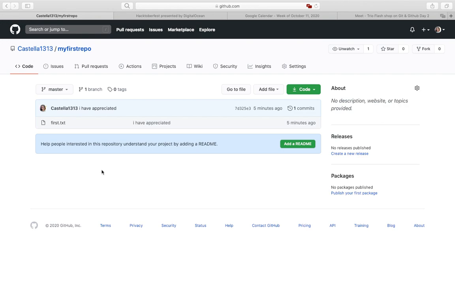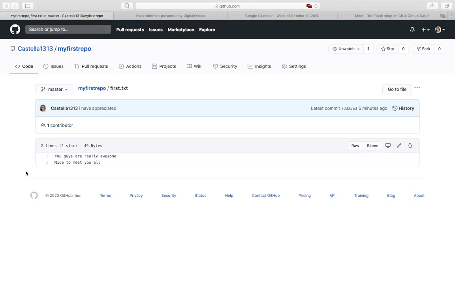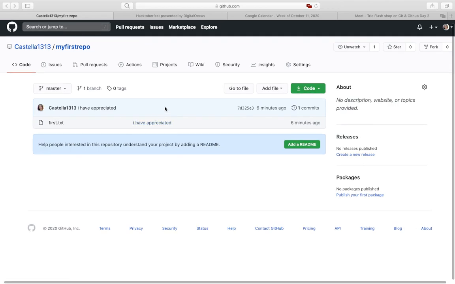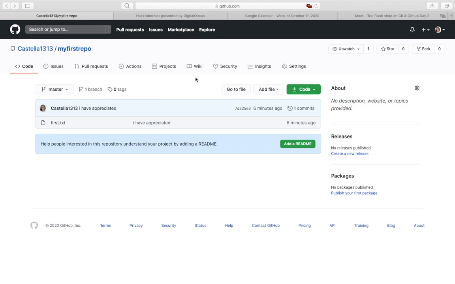So whenever someone comes to your repository to see your code, they will be able to see what exactly is inside this file. I hope your doubt is clear about why we committed the changes. It actually tells the person what work you have done or what changes you have made inside your file. As you can see, the text that I just wrote, and right here, is the change that I committed.